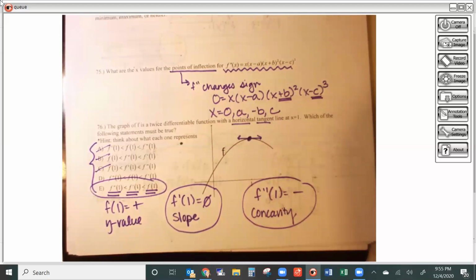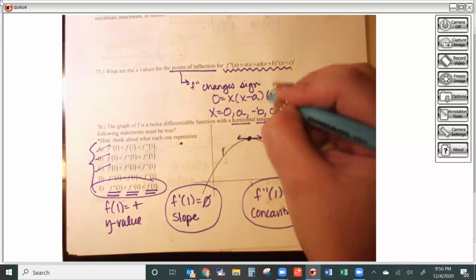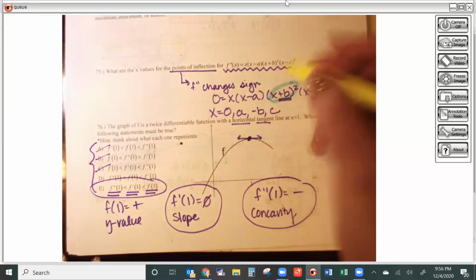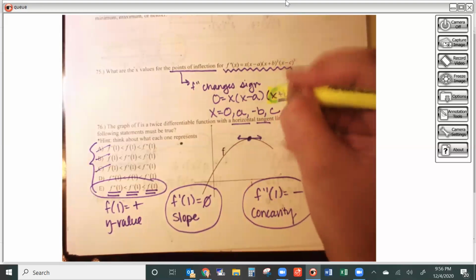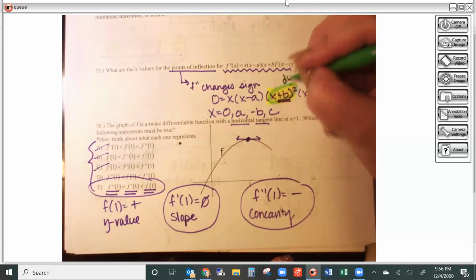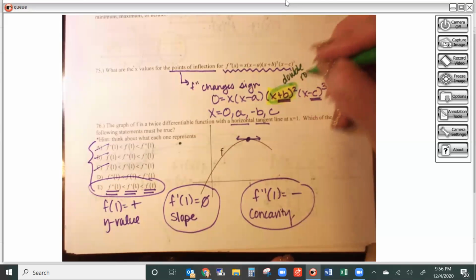But one of those is what's called a double root, and a double root is where you have an exponent on a term that basically makes it not able to change sign. So I notice that here, this term has a squared on it. Remember that anything squared, no matter what it is, is going to turn it positive. And so if I have a squared term, that makes it a double root. And a double root means that you're going to have no sign change.